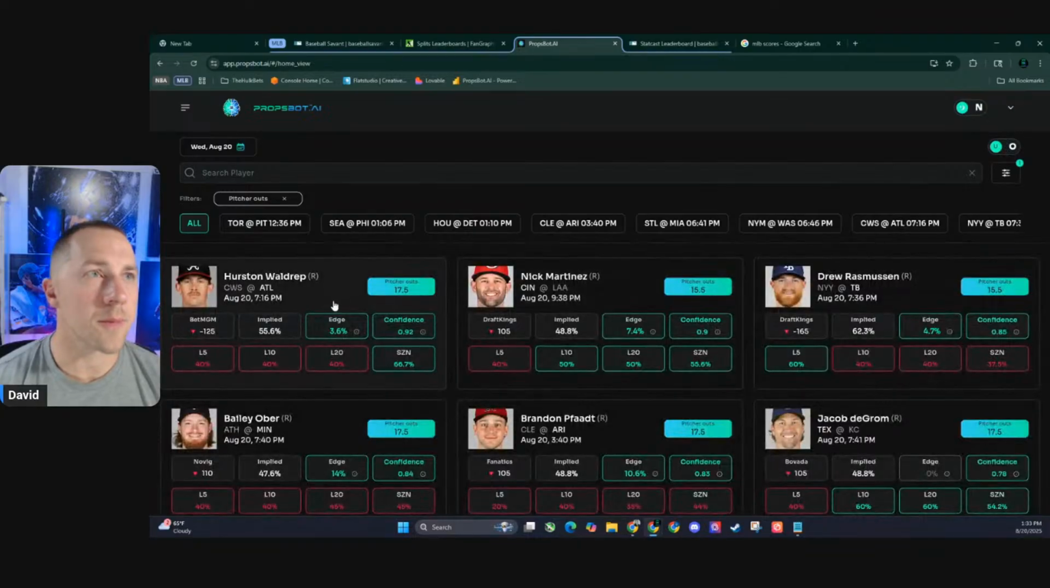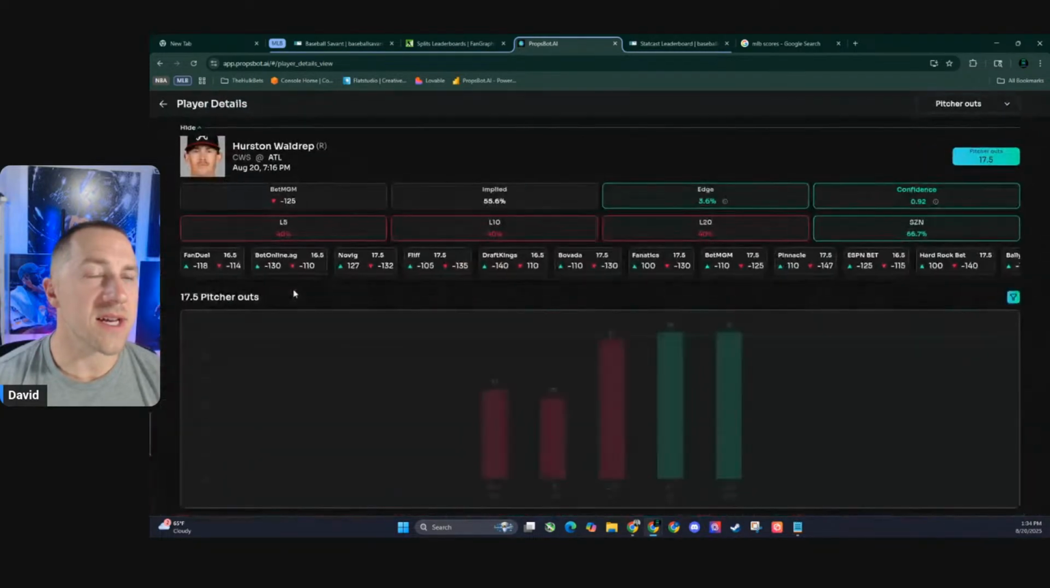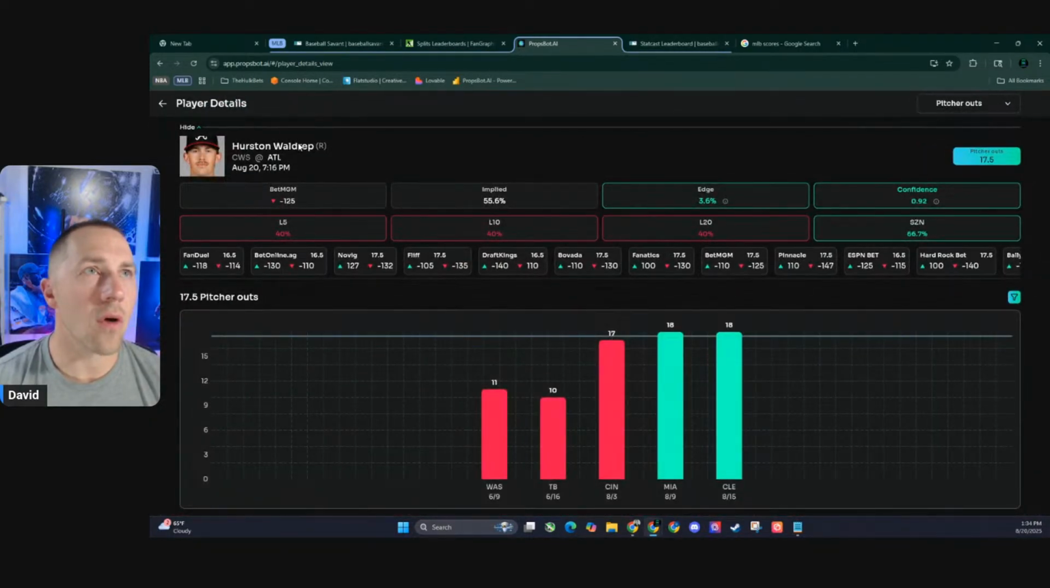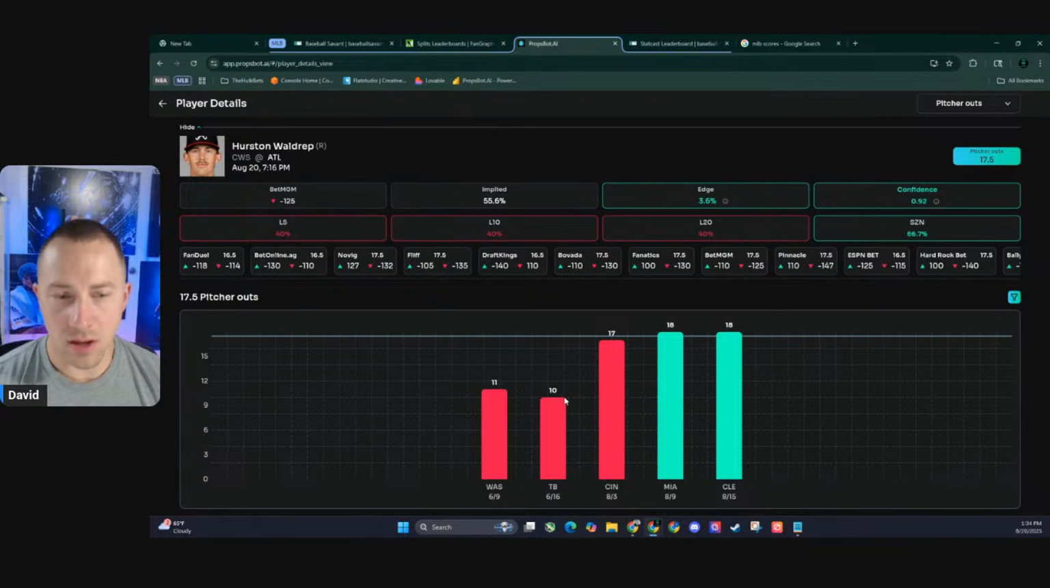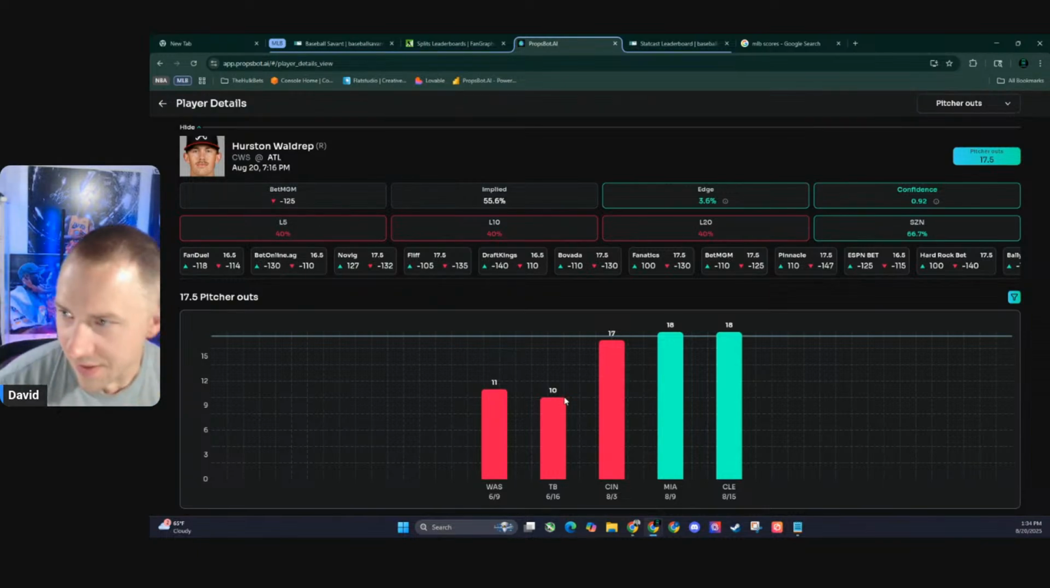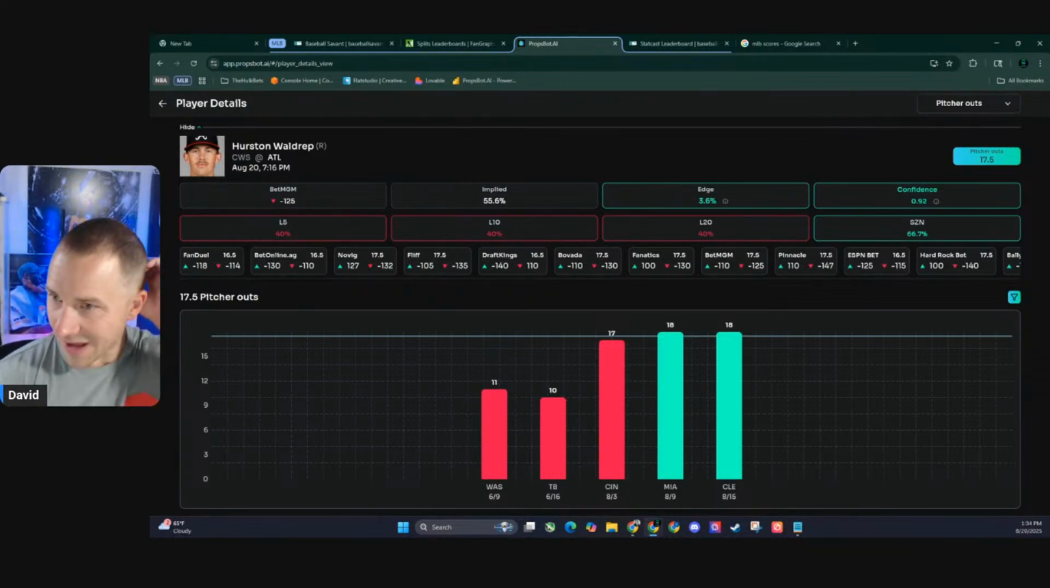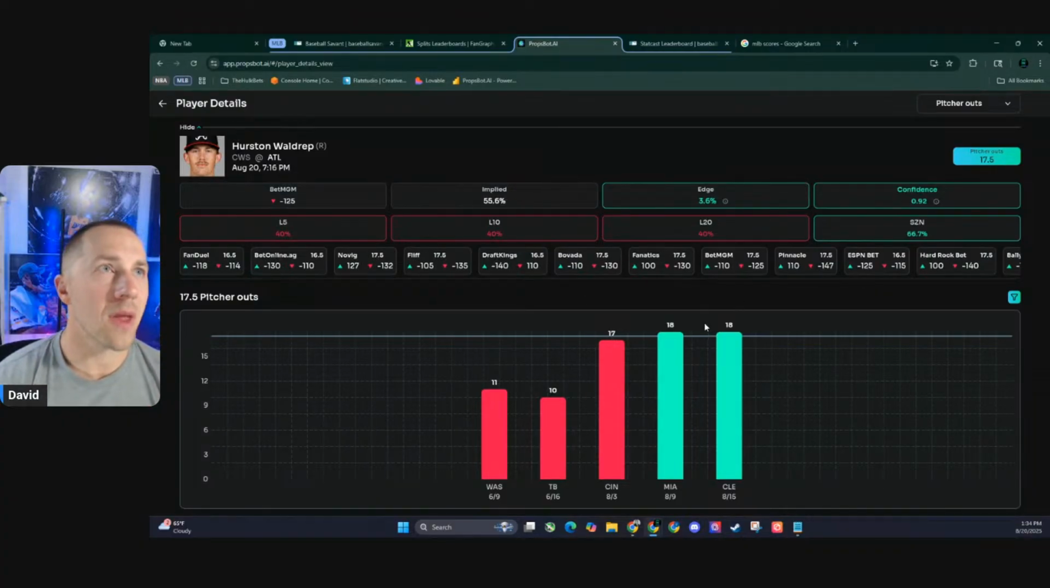Let's look at unders. Under 17.5 outs for Hurston Waldrep is a 0.92. Wow. Yeah, I don't hate that at all, actually. Did somebody pick that one up? Pick that one up, guys. I think that's going to be a solid play right there. I think that's an easy cash, actually.